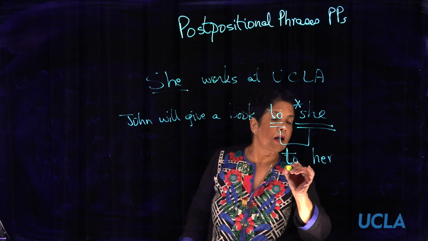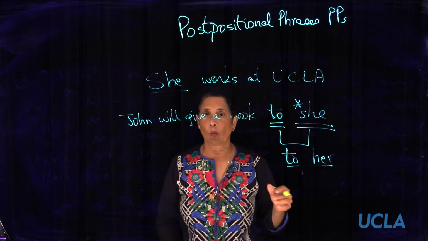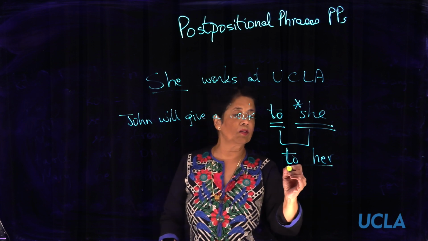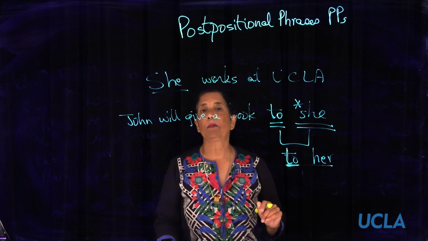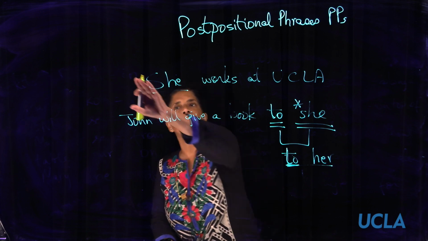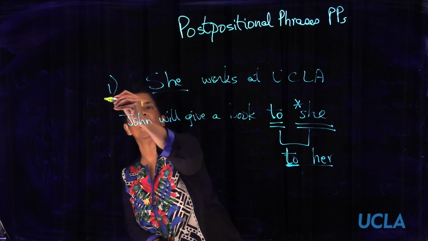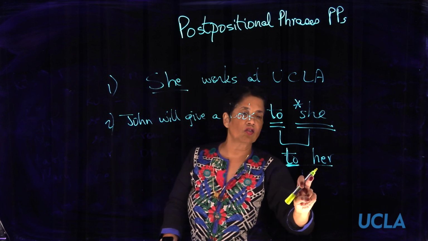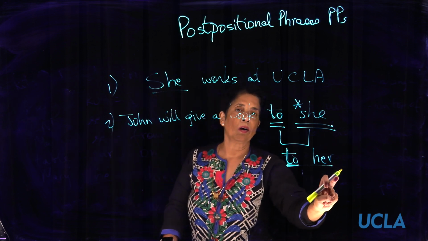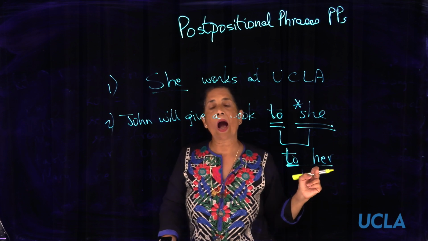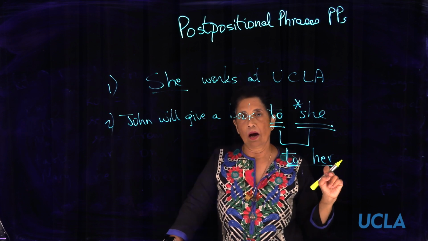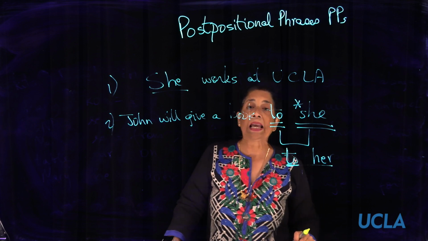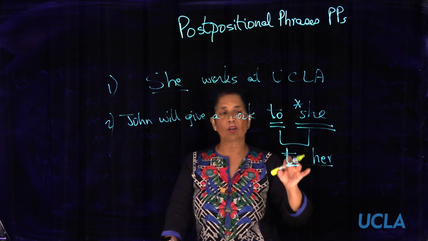One could ask, why? What happened? The answer is that it's because of this preposition, which is not in sentence 1. Therefore, she remains she, but in sentence 2, it becomes her. Similarly, if you had the masculine pronoun he, you could say "he works at UCLA."